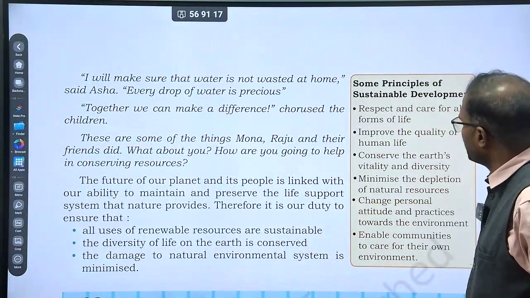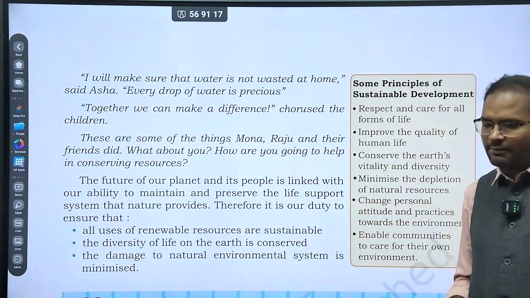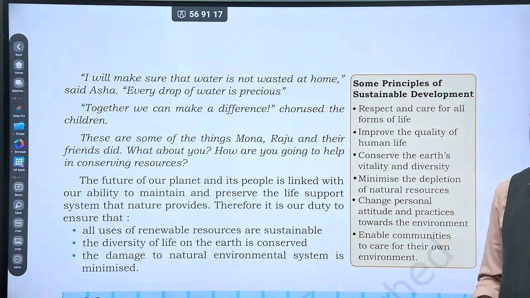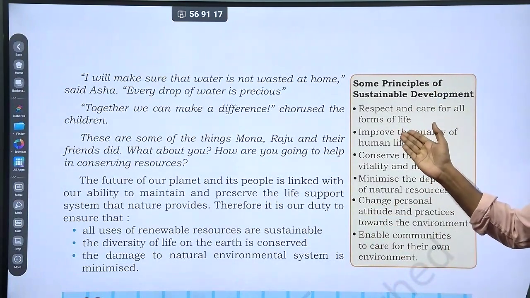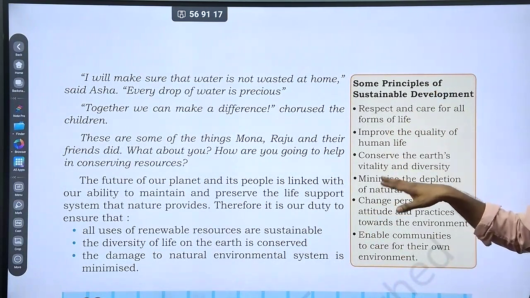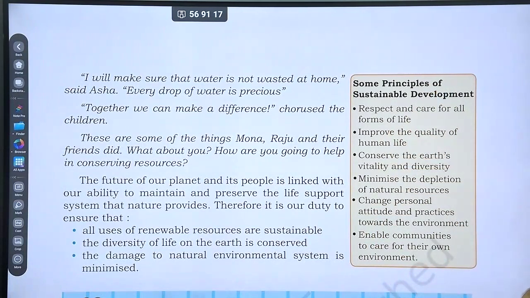Some principles of sustainable development are very important for attending the GS4 paper in mains. Respect and care for all forms of life, plant and animal. Improve the quality of human life. Conserve the earth's vitality and diversity. Minimize the depletion of natural resources. Change personal attitudes and practices towards the environment. Enable communities to care for their own environment.